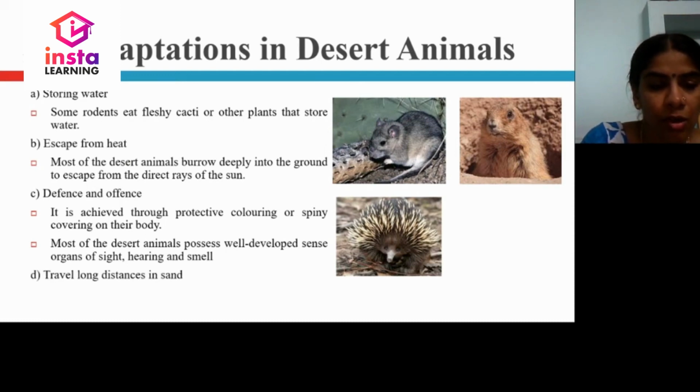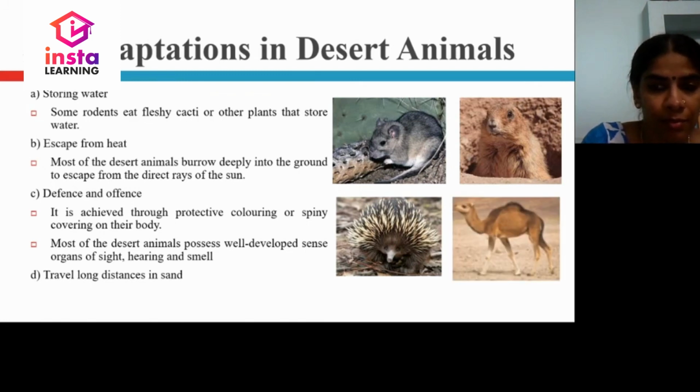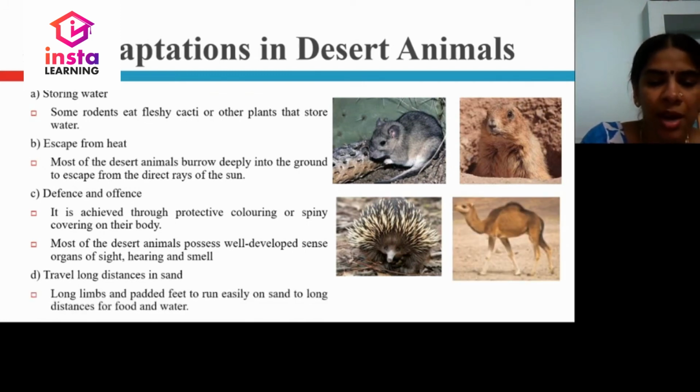They travel long distances in sand because it is a desert. You can see the camel, which has long limbs and padded feet to run easily on the sand, to go very long distances for food and water. So adaptations in desert animals are for storing water, escaping from heat, defense and offense, and traveling long distances in sand.